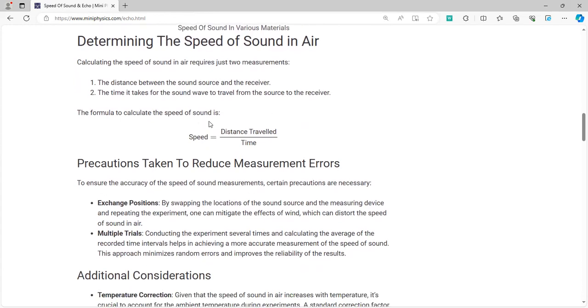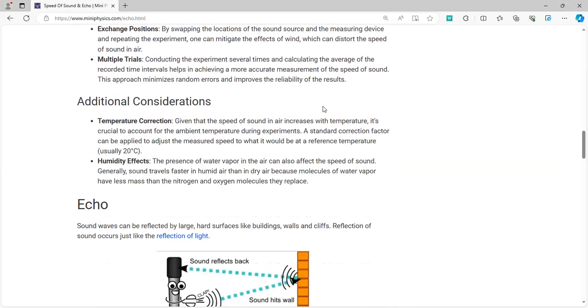Now let's talk about an echo. Normally we know that the speed is calculated by the formula speed equals distance over time. However, as I told you, in the case of an echo the distance is twice. So the formula can be conveniently changed into S equals 2D over T, because the distance on this particular occasion is twice the distance.